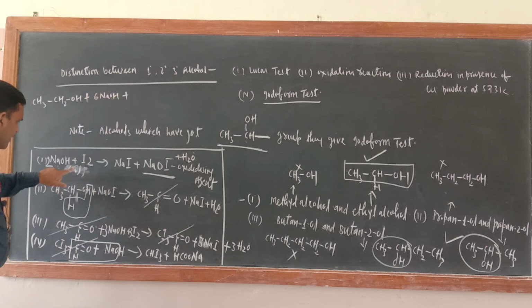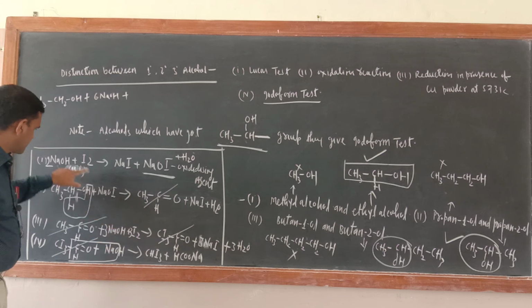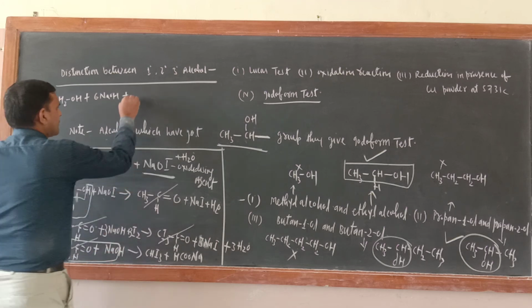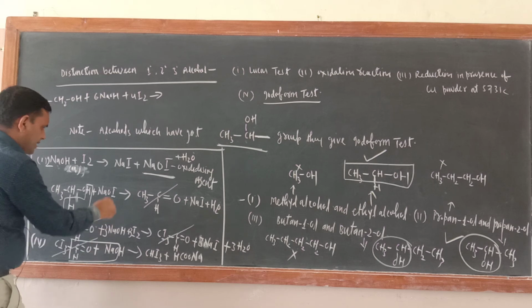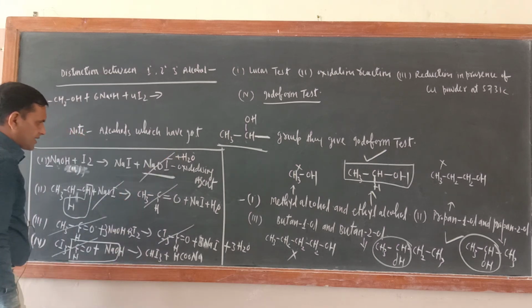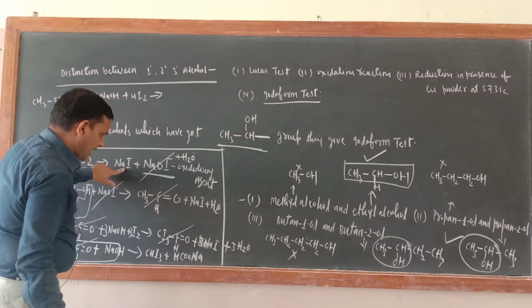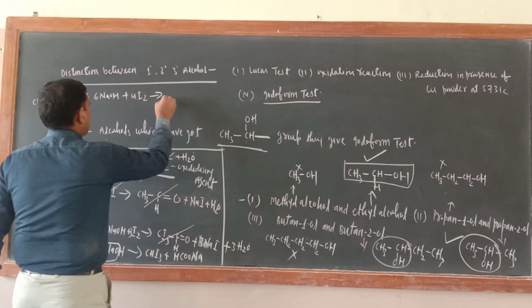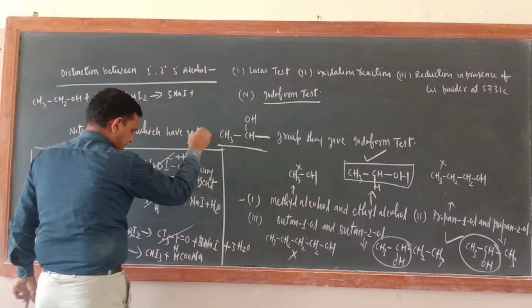Just check here, 1 I2, 3 I2, so 4 I2. And what are the products? This NaOI will be cancelled out. So 3 NaI and this one 4 NaI, and 5. So 5 NaI plus CHI3